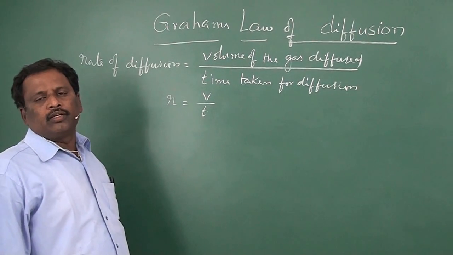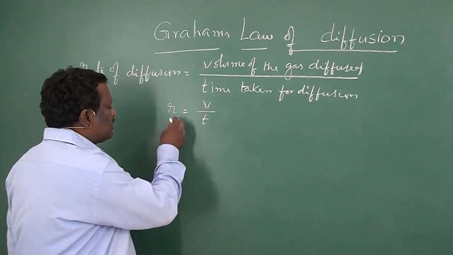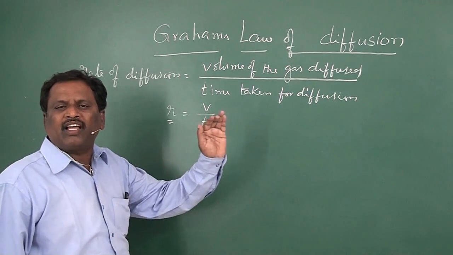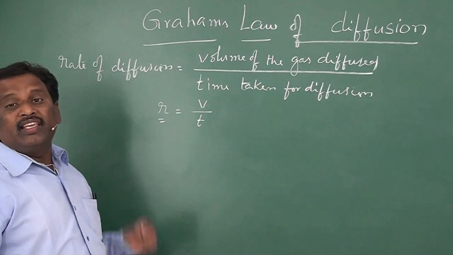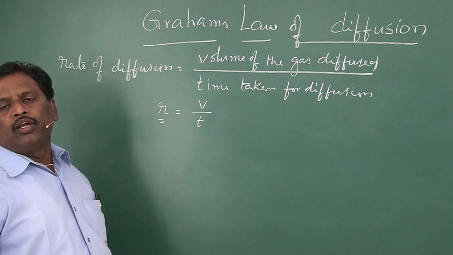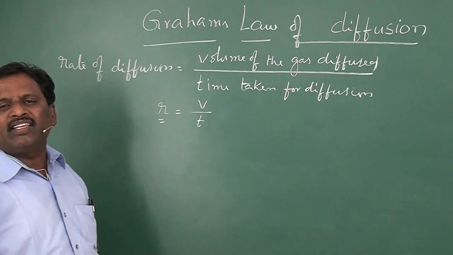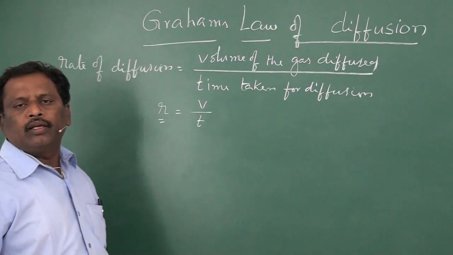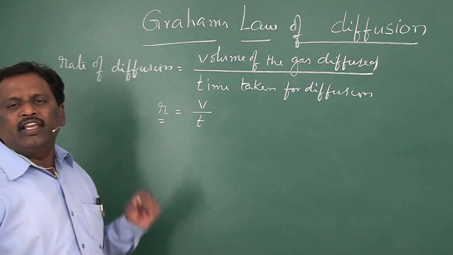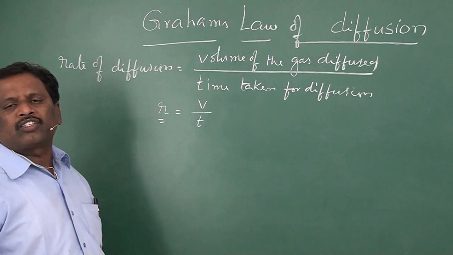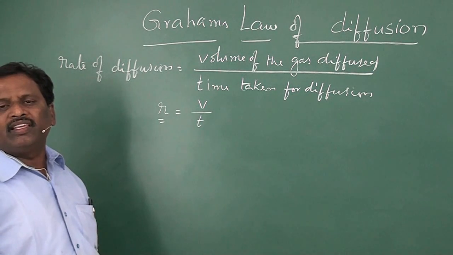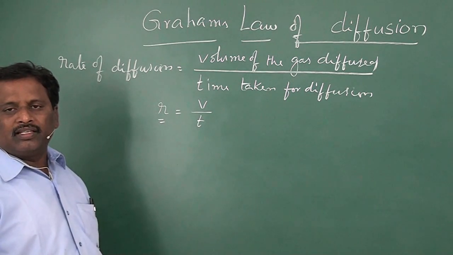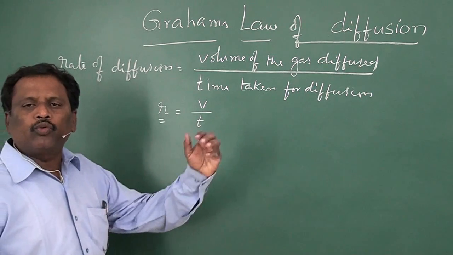Now, Graham stated that the rate of diffusion of a given mass of gas is inversely proportional to the square root of its density. Now, what is density? Density is the mass of unit volume.